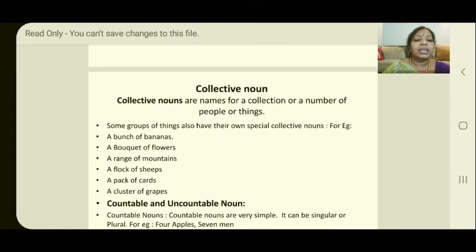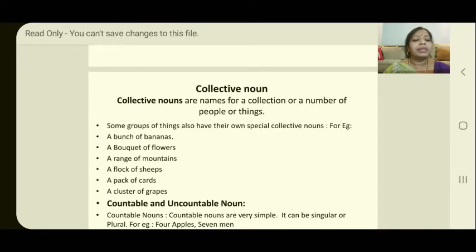Collective nouns are names for a collection of a number of people or things. That means more than one person, more than one animal, anything that is always considered as a group, always considered as a collection, always considered as a gathering. Those things, more than one, are considered as a collective noun.